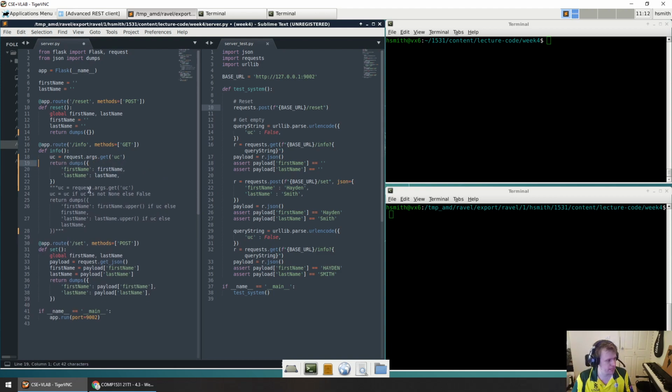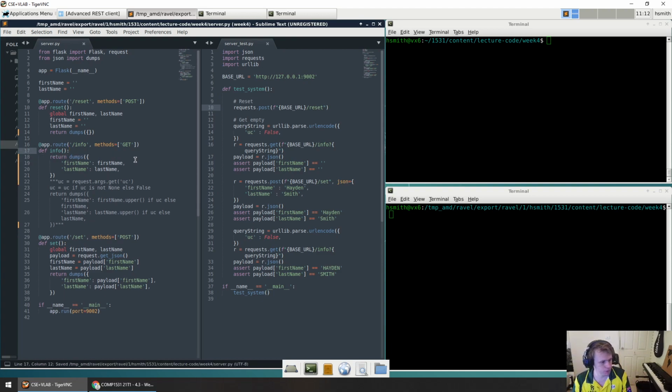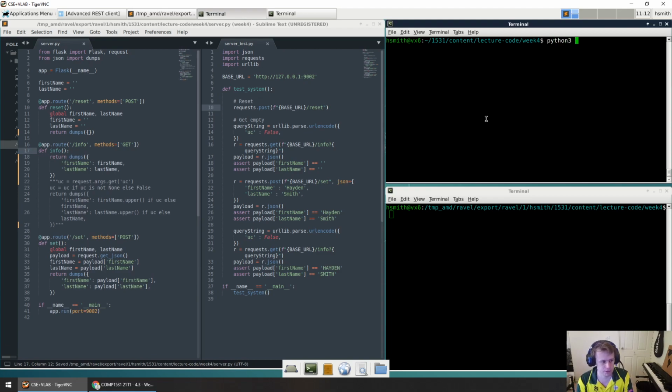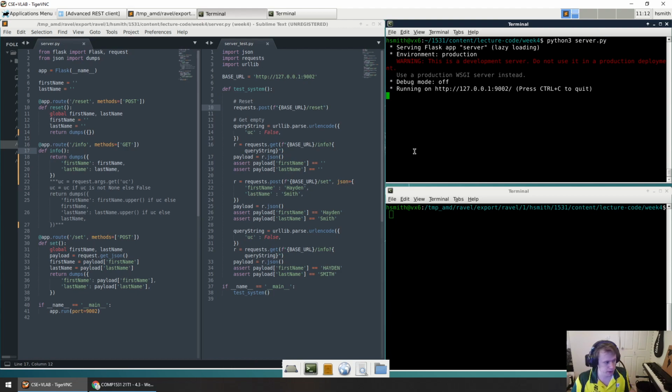So ignore the commented out code. The info route's actually really simple because all it's doing is literally just returning a JSON dump of the two global variables, right? So if I run this Python server, server.py, it runs on port 9002.